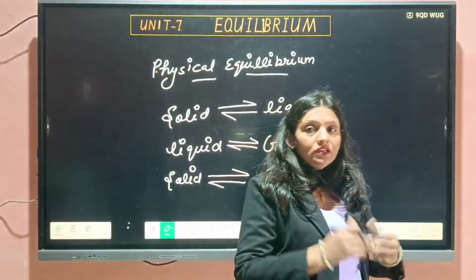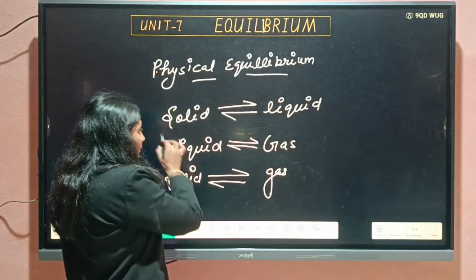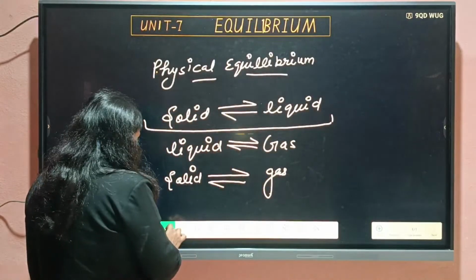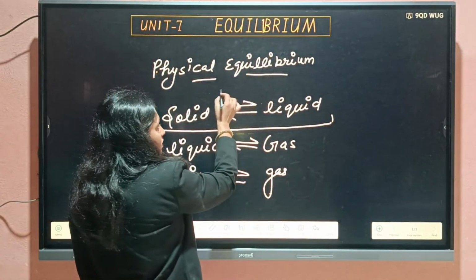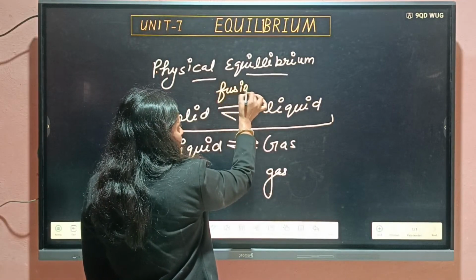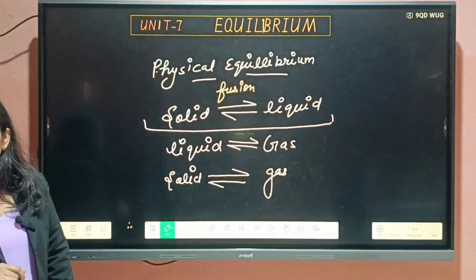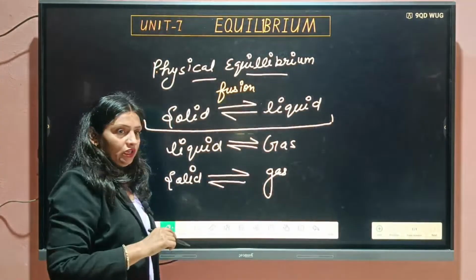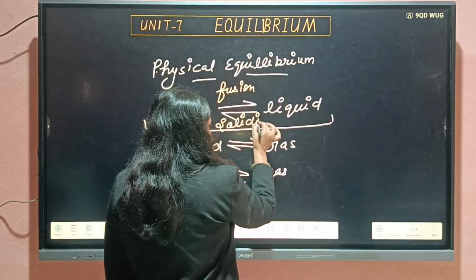Okay. Now what is the equilibrium? Students, here solid converts into liquid. That process is known as fusion or melting. Clear? And if liquid converts into solid, then it is known as solidification.